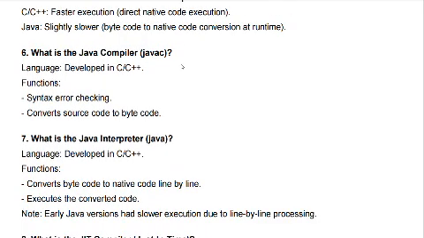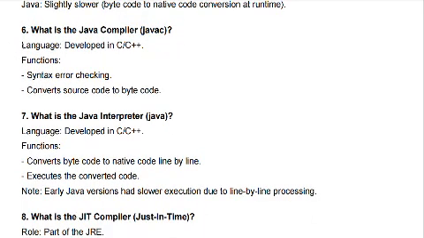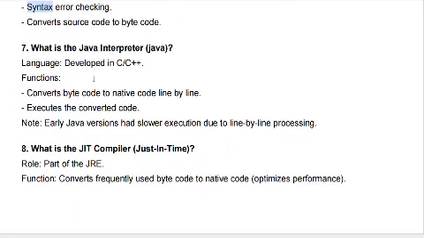Next, coming to what is the Java compiler. I said already, the source code is converted into the bytecode. This process is called compilation. These compiled files will be stored as class files. Here the point is: convert source code into the bytecode. Here the overall syntax will be checked by the compilation process.